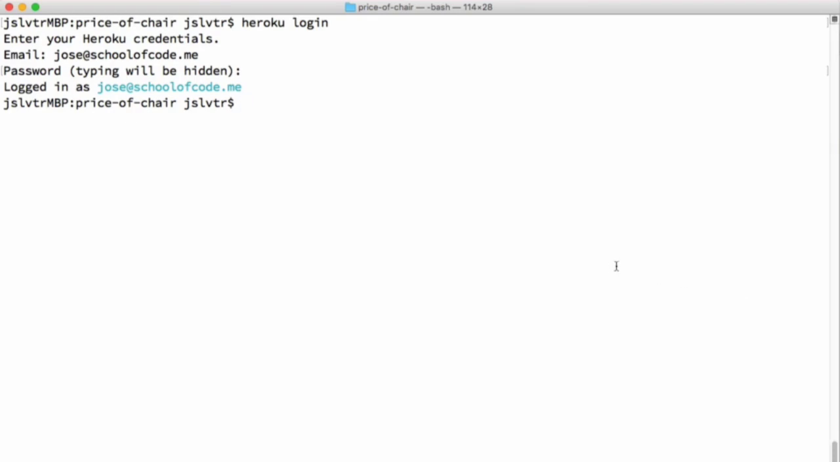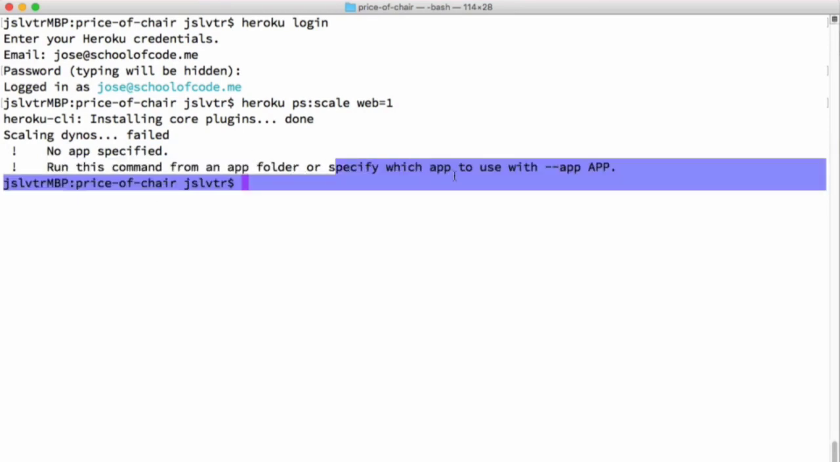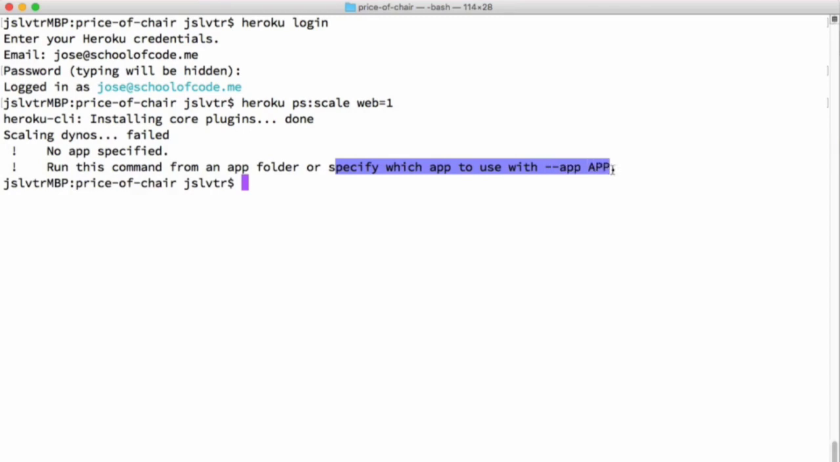What we want to do is make sure that we scale the app and tell it how many servers we want to use. So the command for that is heroku ps:scale, and then web, which is the name of our server as we used in our Procfile, equals 1. And now this will give us a short error after it installs the requirements because it says that no app was specified. So we need to run this command from an app folder, which we are not doing, or specify which app to use with --app.